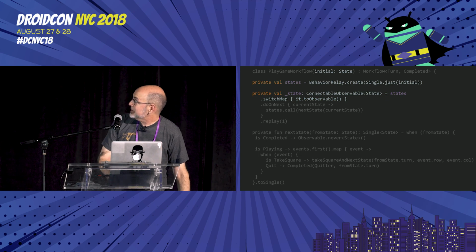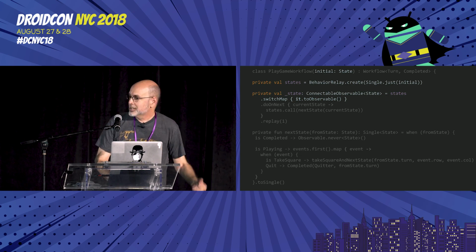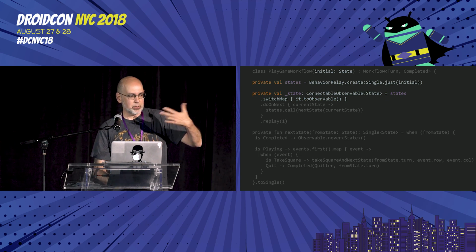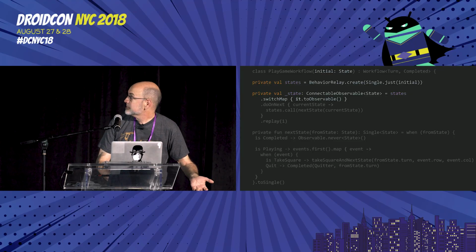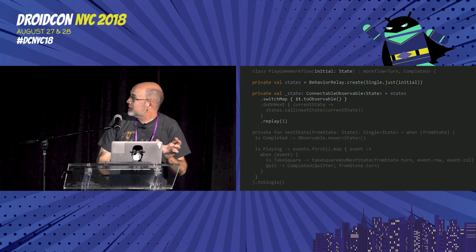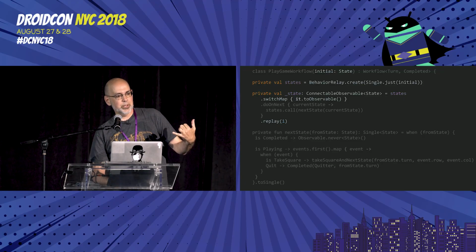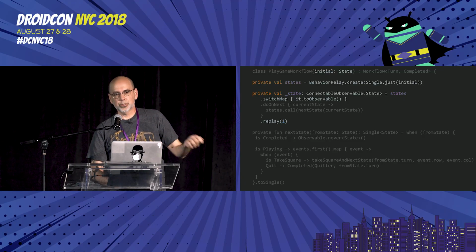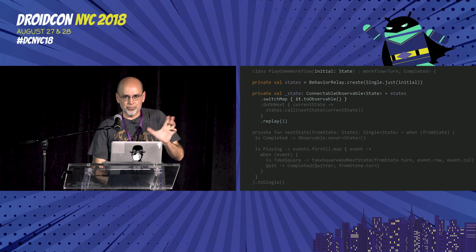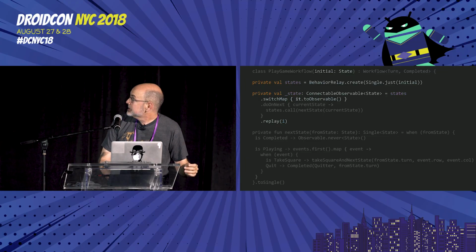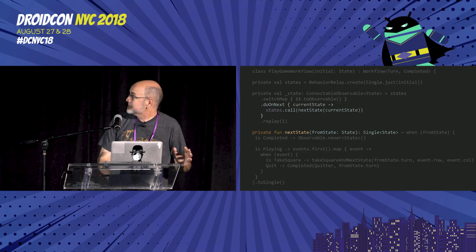I'm going to turn that using switch map into a stream of actual states like I probably expected to have in the first place. I'm going to have a replay call there at the end of this chain to hold on to the last value, the last state that I was in, so an early subscriber or a late subscriber will both be able to see what was happening when. And finally, in the middle is the subtle bit.